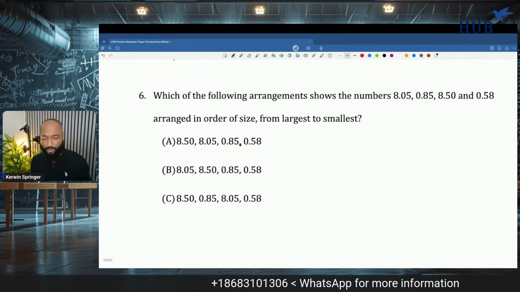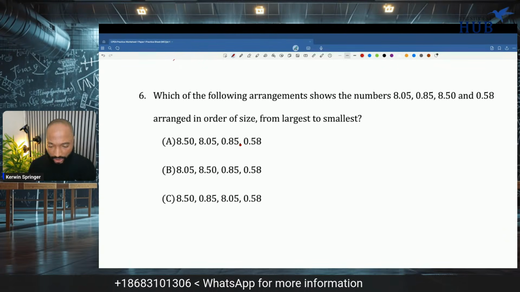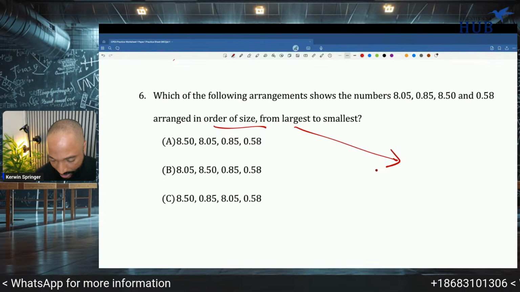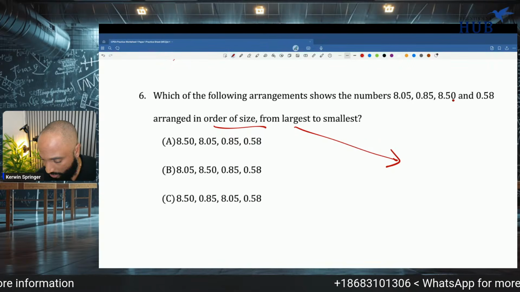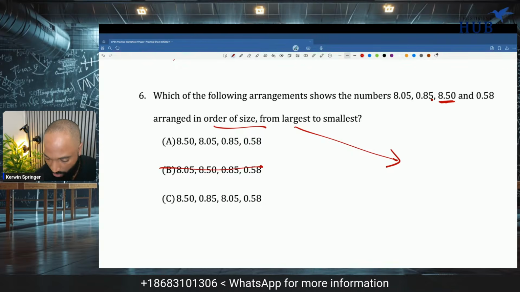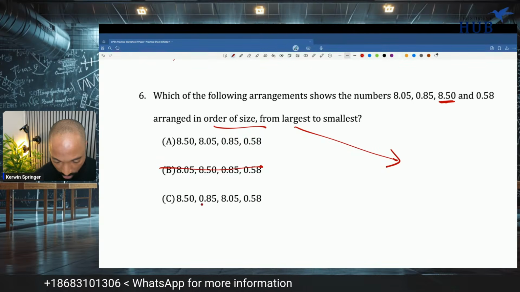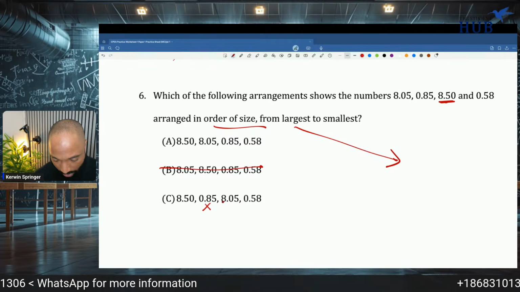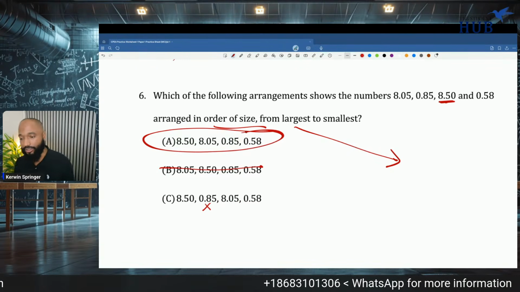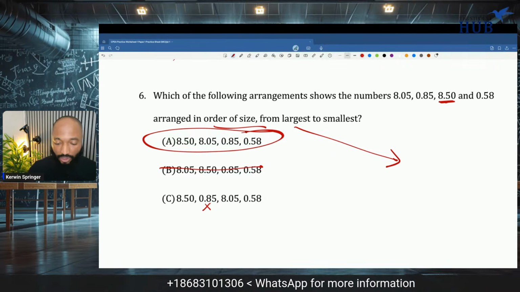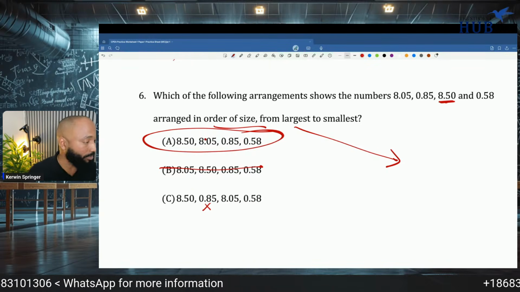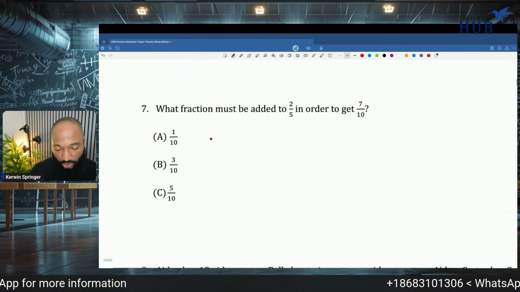Which of the following arrangements shows the order of size descending? This is the only thing you have to make sure. Largest to smallest. The largest number here is 8.5, so you're out. What is the smallest number? Both of them. So it's just the middle to watch out for. You have 0.85 and then 8.05. So A is the answer. All exams will have some arrangement like this, all SEA, NGSA, PEP, CPEA exams, so you have to make sure you know those things.